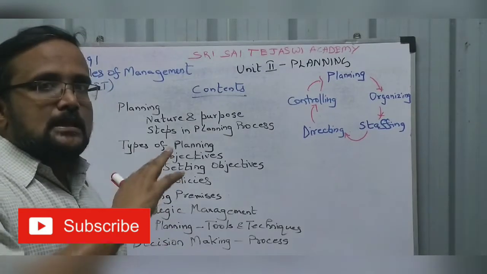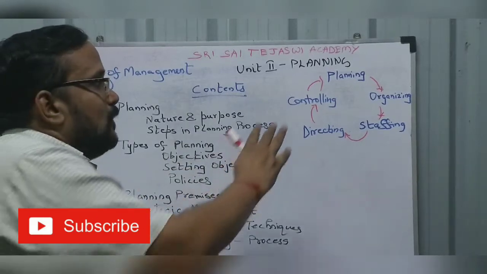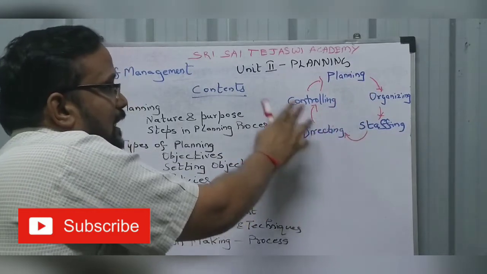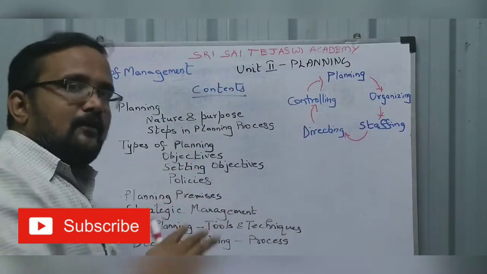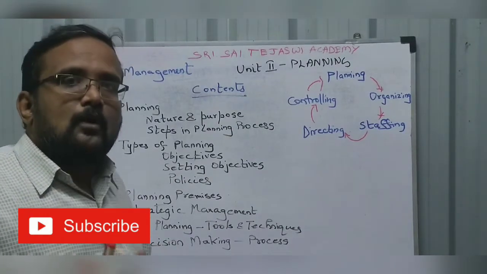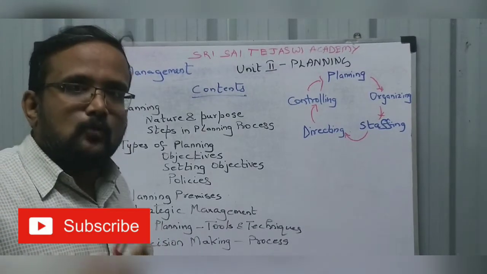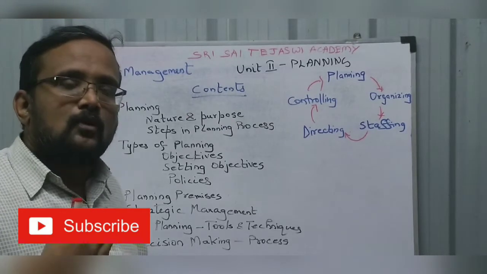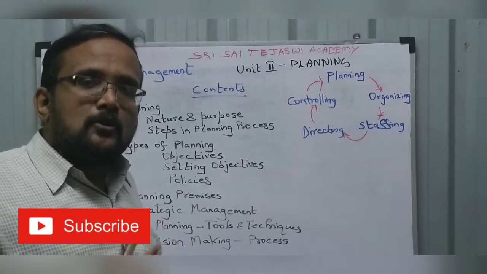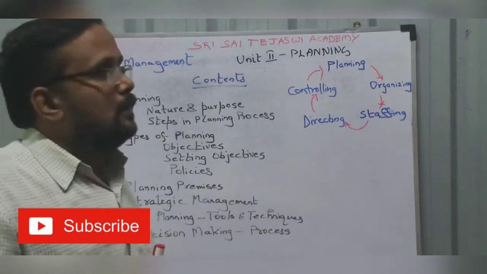Now this involves certain steps of management. So what are the functions of management? Planning, organizing, staffing, directing, controlling. Planning: for anything, to start with, you need a plan. What you are going to do with the company, what you are going to achieve, the objectives of the company. Organizing: for achieving the objectives, you need people, you need resources. How you are going to bring everything together, men, machine, material.